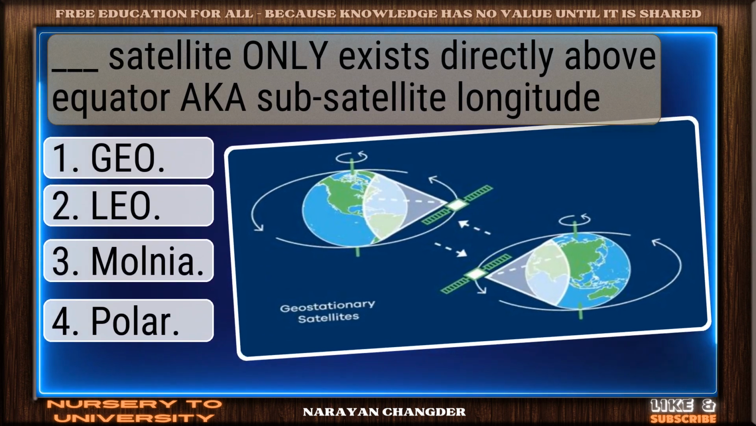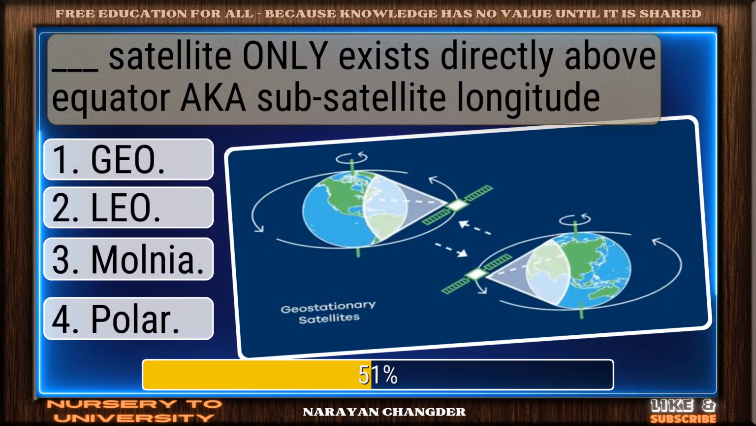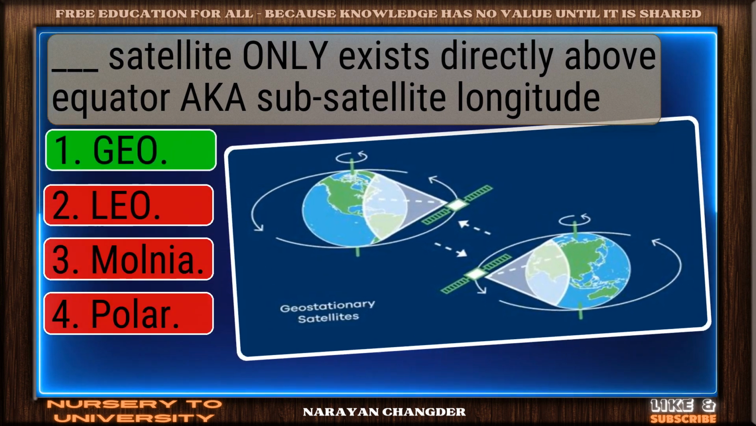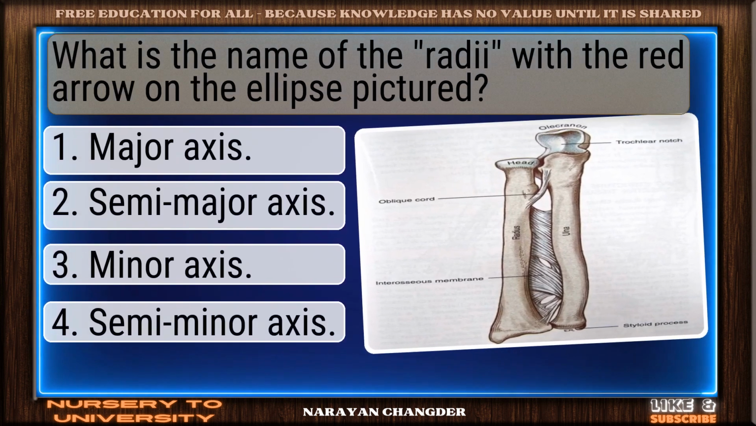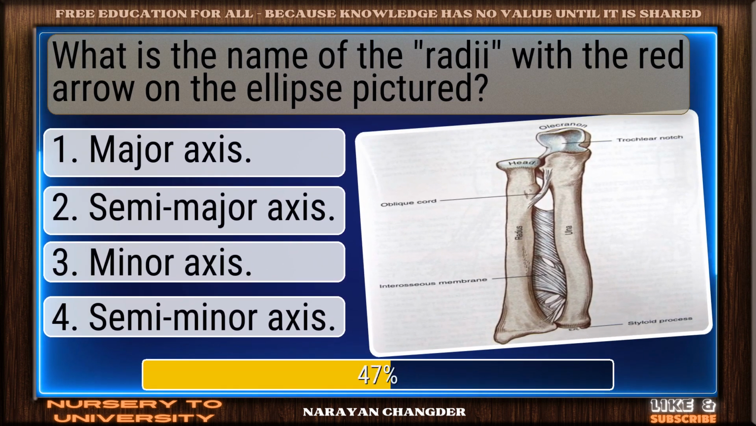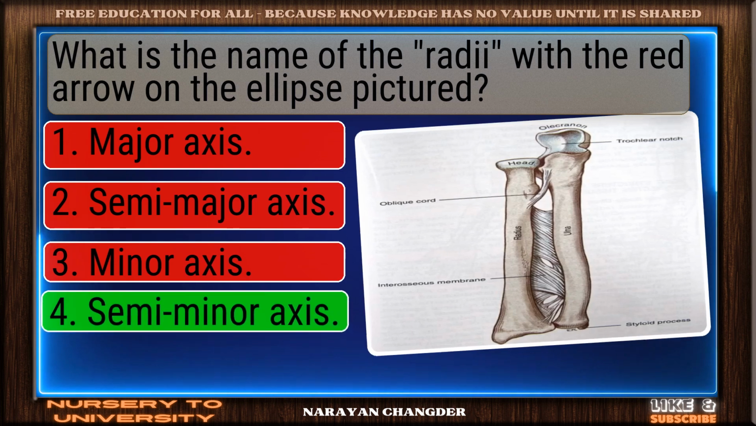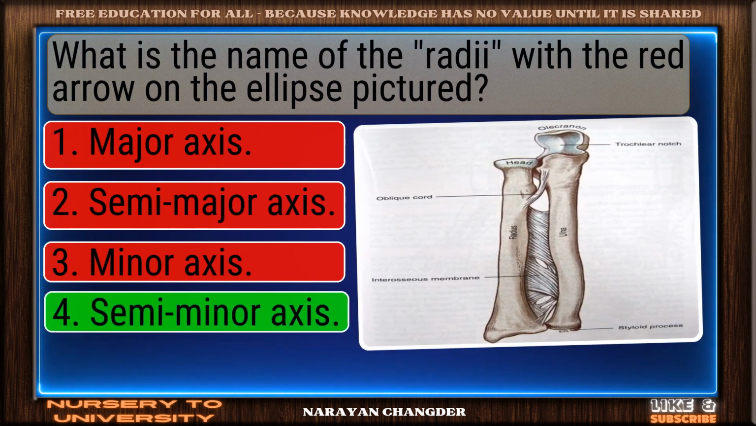Dash satellite only exists directly above the equator, aka sub-satellite longitude. Well picked. Geo is the correct answer. What is the name of the line with the red arrow on the ellipse pictured? Well done. Semi-minor axis is the right choice.